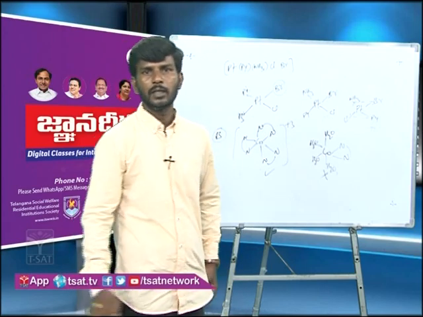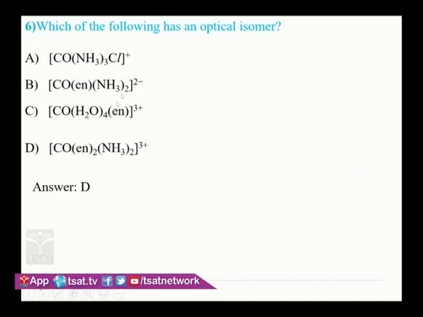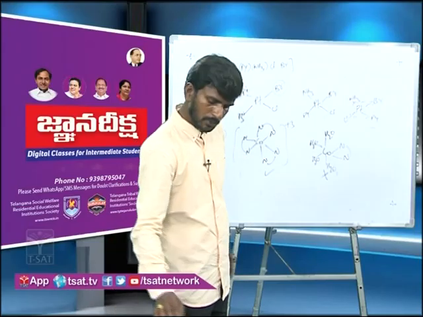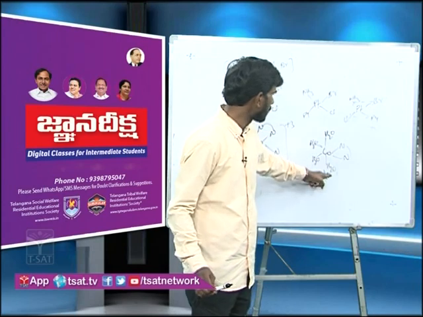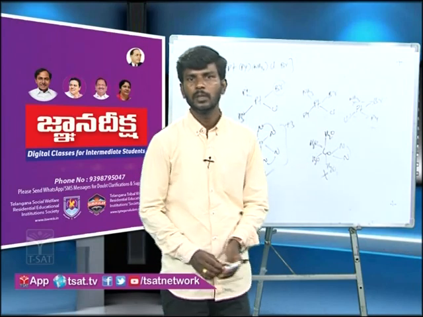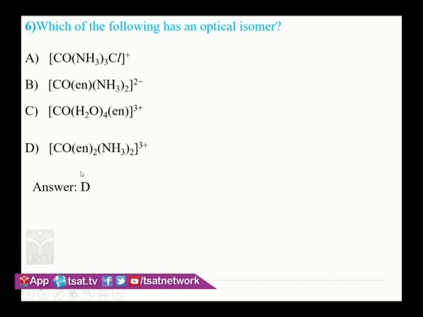Which of the following has an optical isomer? Again the same question you see. So the first one is not optically active, because only with a tetra coordinated complex with all 4 different ligands is it optically active. Similarly, this B option is also tetra coordinated. This is also not possible. Now this one, the same thing here. The plane of symmetry is there, 2 water molecules opposite, so it is optically inactive. And the last option, this is optically active.